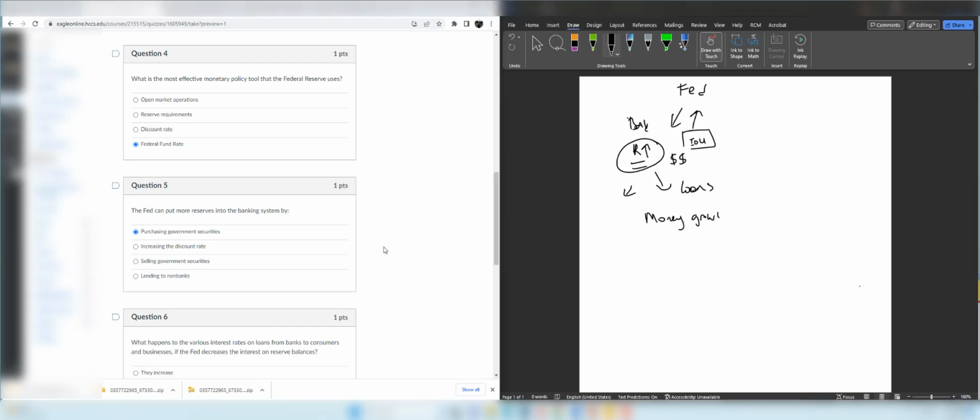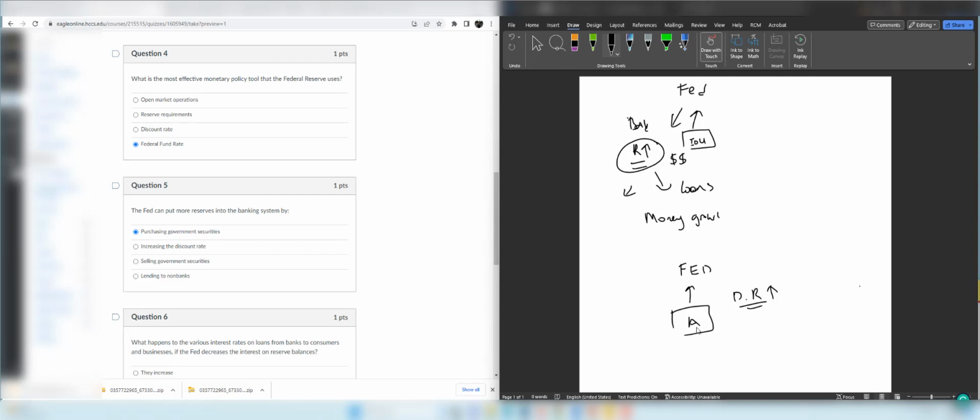Let's look at the other options. If the Fed increases the discount rate, let's remember what the discount rate is. When Bank A wants to borrow money from the Fed, the bank pays the discount rate. But if the discount rate is higher, Bank A does not prefer to borrow from the Fed. Therefore, the Fed is not putting more reserve into the banking system because borrowing becomes expensive from the Fed.